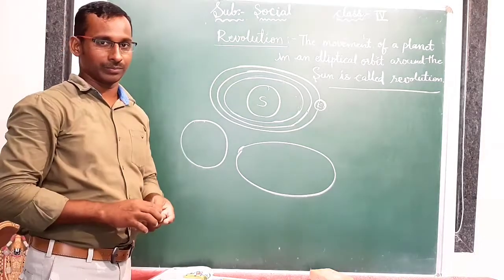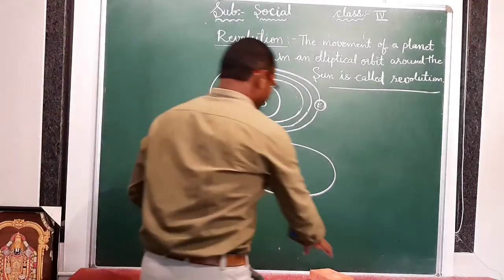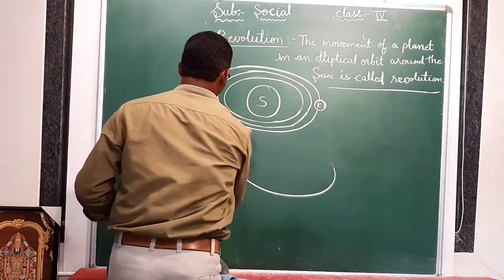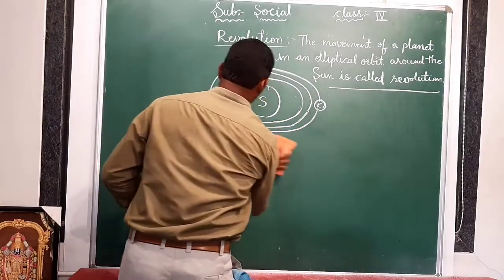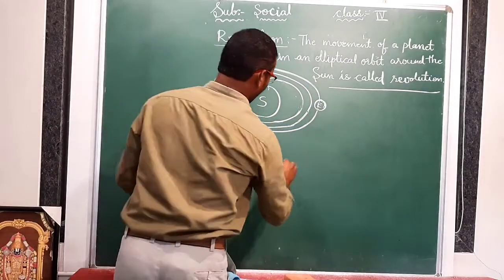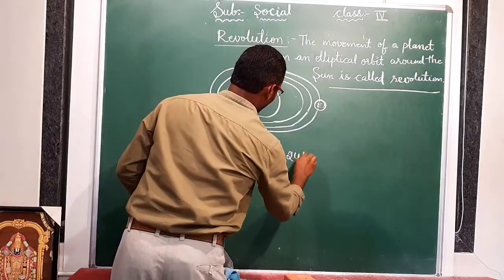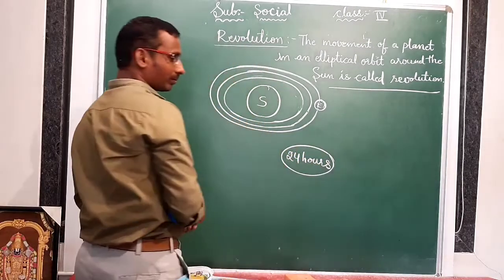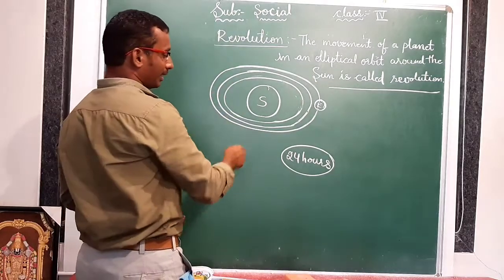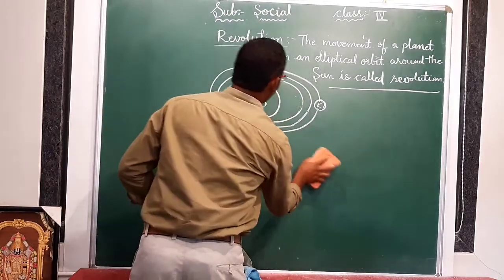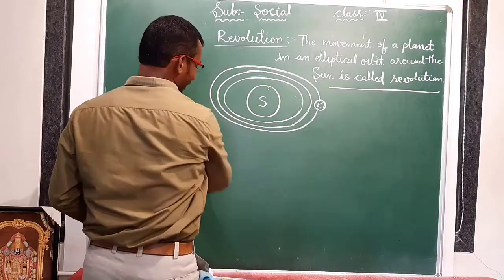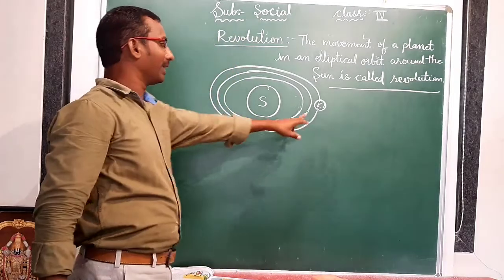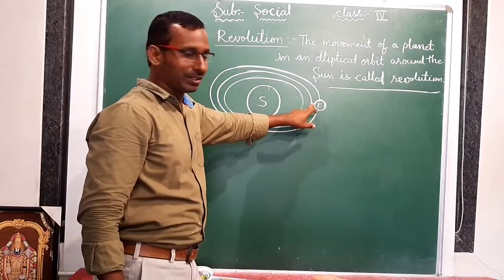Understood everyone? Yes. To complete one rotation, how many hours will it take? 24 hours. Already we discussed this one. But to complete one revolution, how many days will it take? Earth started here. This is a starting point.